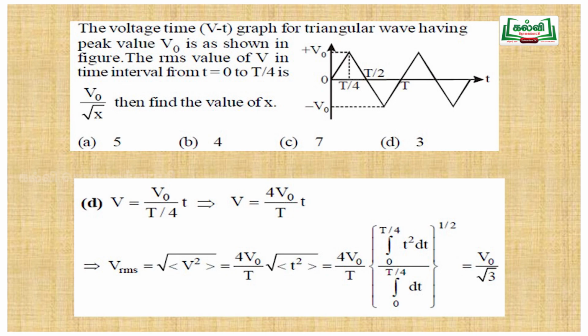That is a technique called cracking. Cracking means without calculation we can arrive at the result. That is very important in competitive exams to save time. So whenever a triangular wave is given, the RMS value will be V0 by root 3. We can consider that.